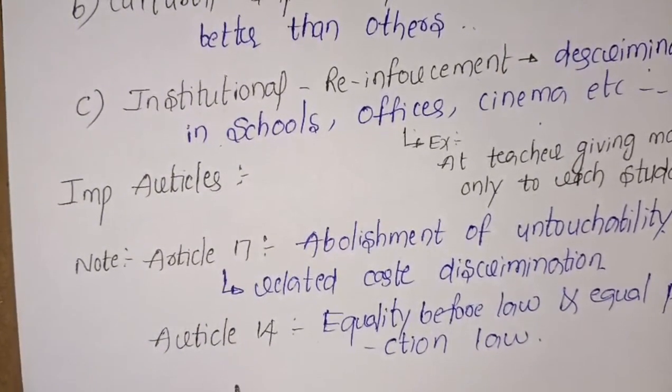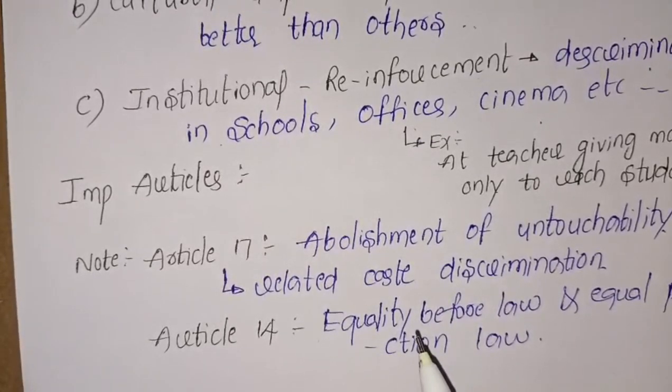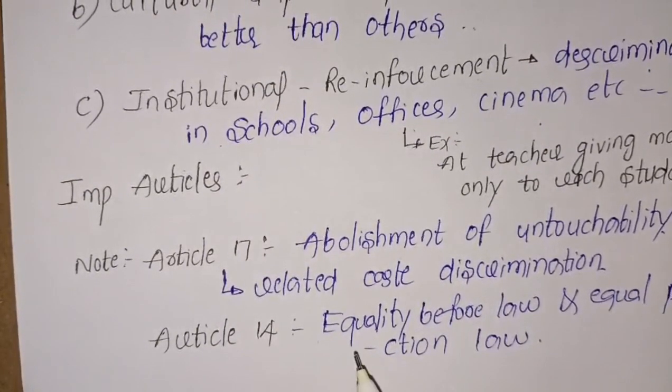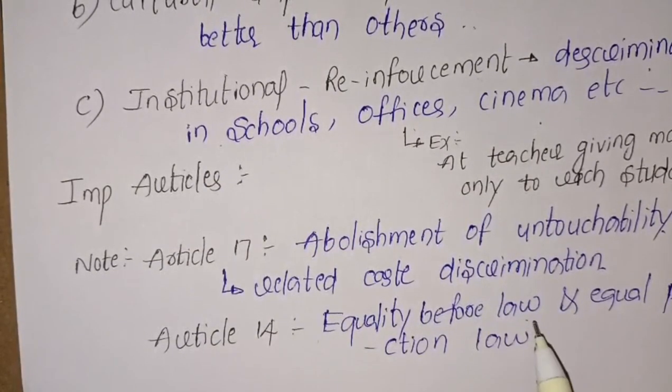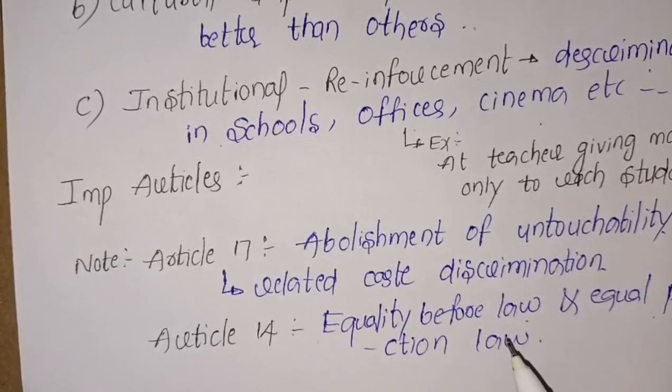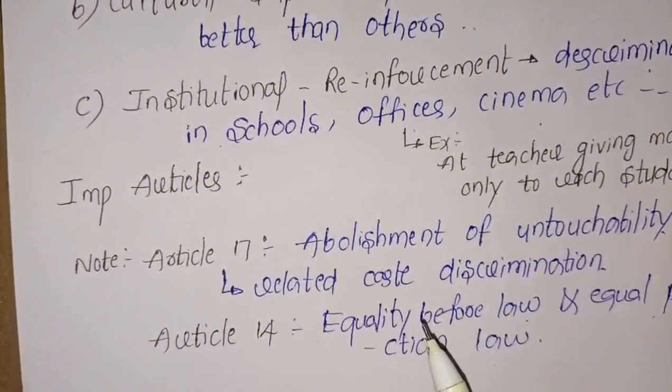Here Article 14 describes all members as treated as equal before the law, including our Prime Minister, President, and all ministers. Equal protection of law is nothing but for every person in India, the law will give protection for them. It is known as Article 14 of the Indian Constitution.